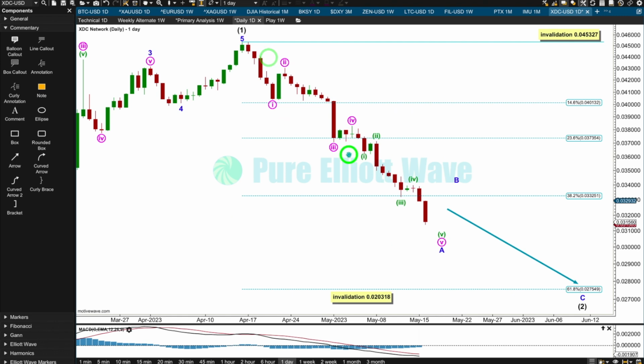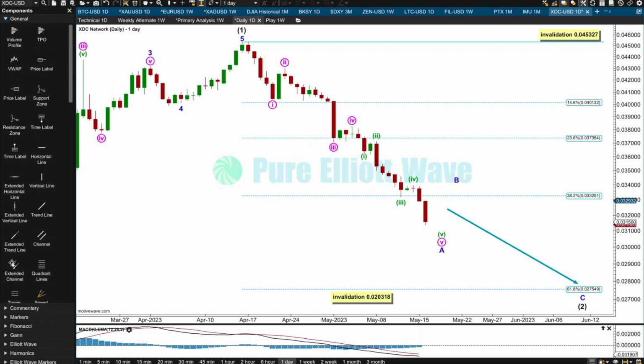This downward movement here looks like an impulse, so I expect that minor wave A may be unfolding as a 5-wave impulse. When it's complete, I'll expect a consolidation or a bounce for minor B, and then another downward wave for minor C. Let's put a channel around minor A so we can use that to tell us when it's likely minor A could be over and minor B could have arrived.